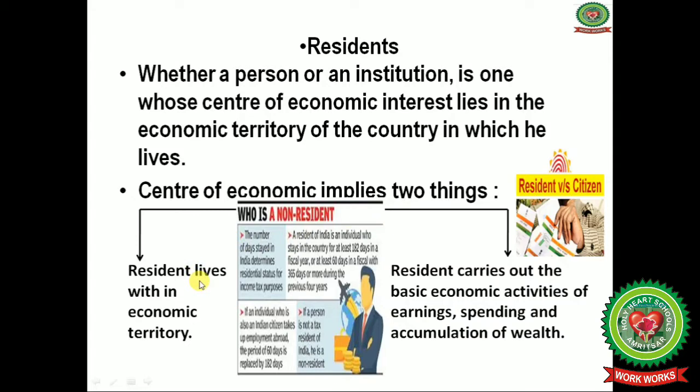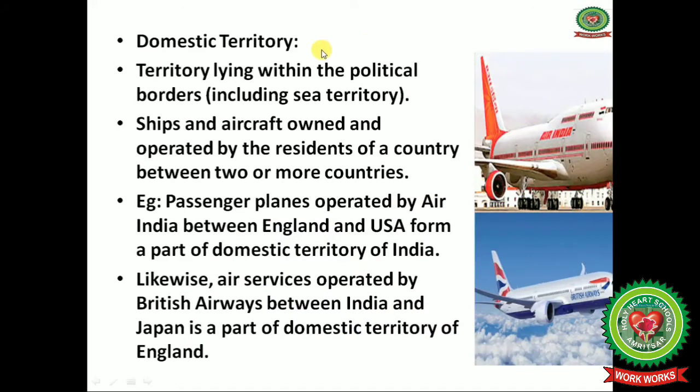First one is residents that live in the economic territory, and the residents carry out the basic economic activities of earnings, spendings and accumulation of wealth. There we are living, and we are having a citizenship also, we are having an Aadhaar card also as an identity, we are having a license also, we are having a voter card also. So means we are the resident of that country, we are having a right to vote for a person.